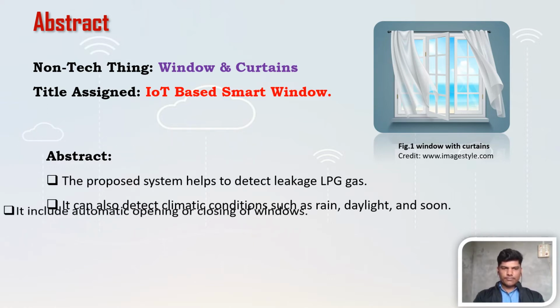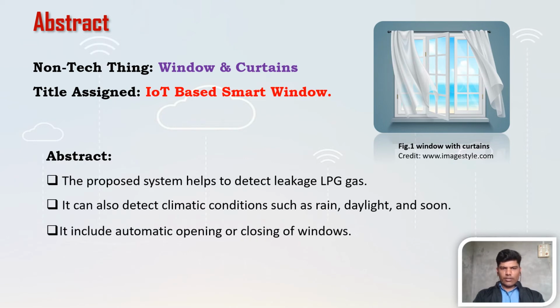Then the third one is that it includes automatic opening or closing of the windows. The user living in the home will be able to close or open the window using their mobile phone.